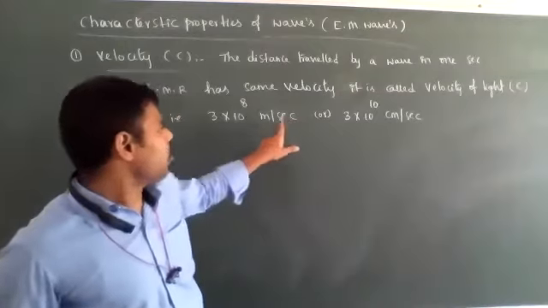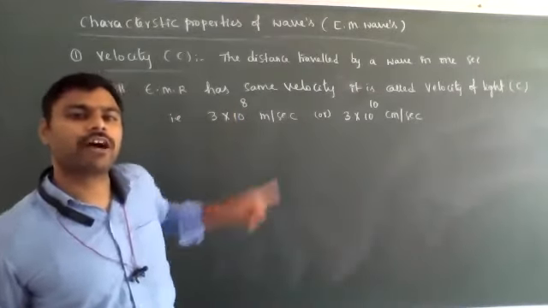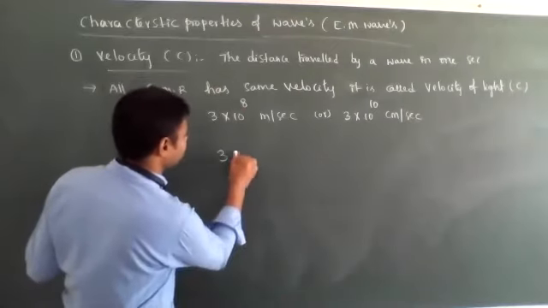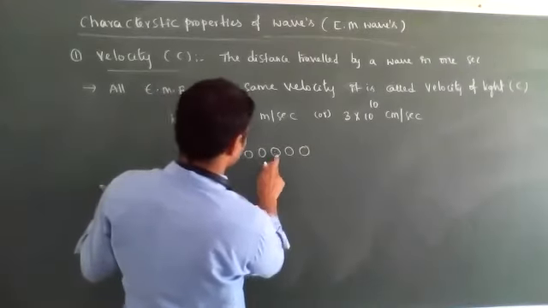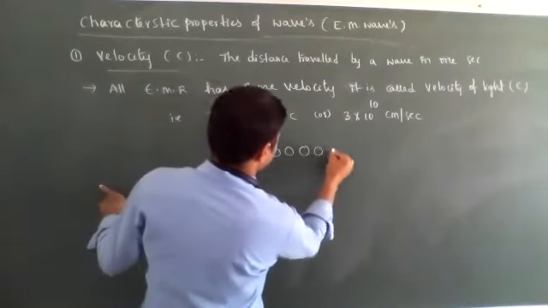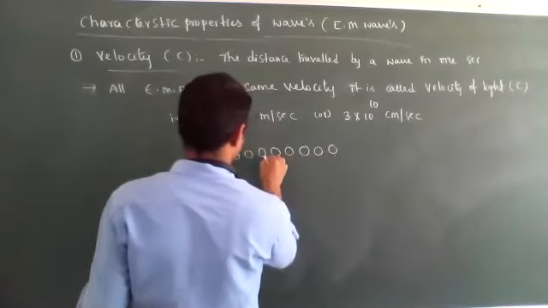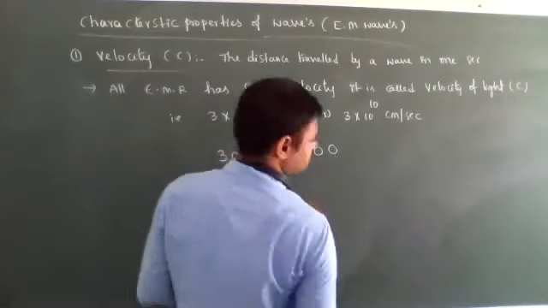In 1 second of time, how many meters will light travel? 3 into 10 to the power of 8 meters, which means 3 followed by 8 zeros: 1, 2, 3, 4, 5, 6, 7, 8. That means 30 crores.